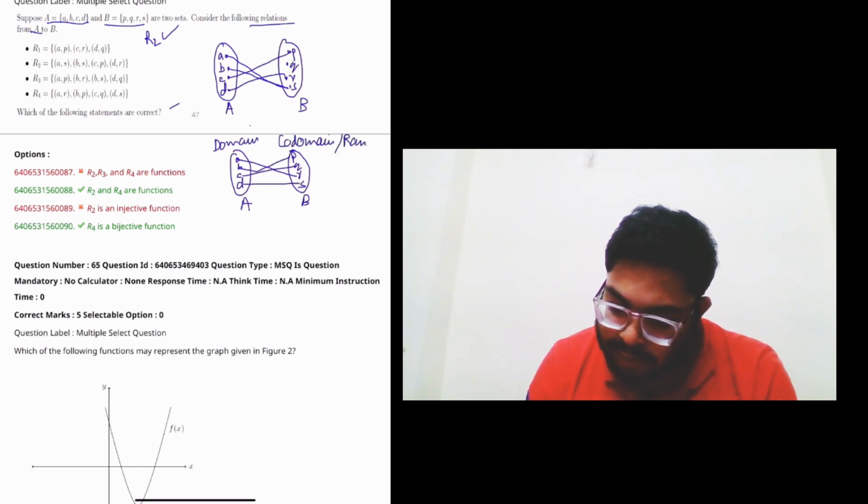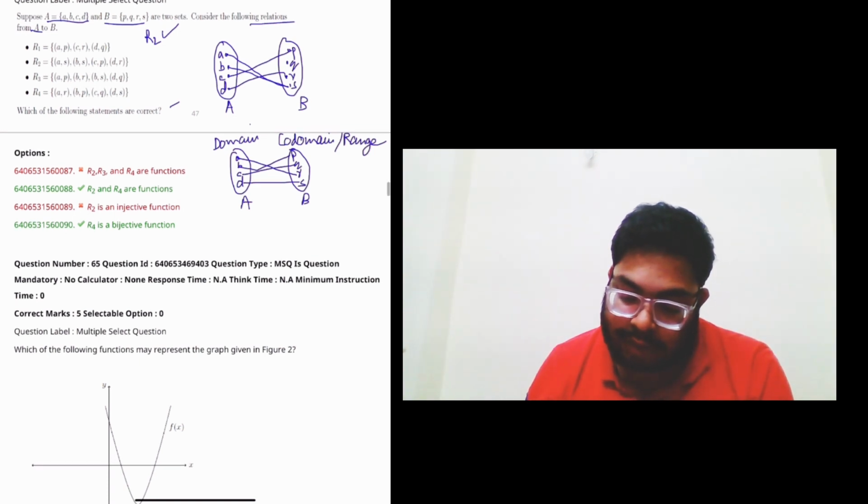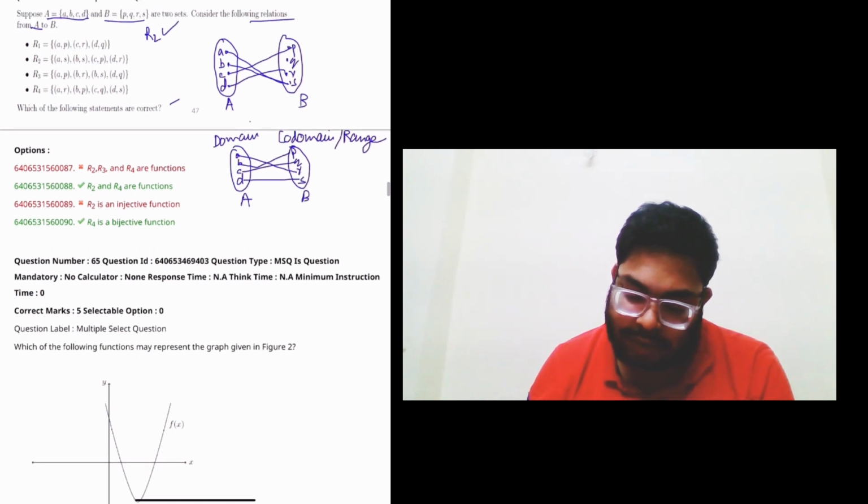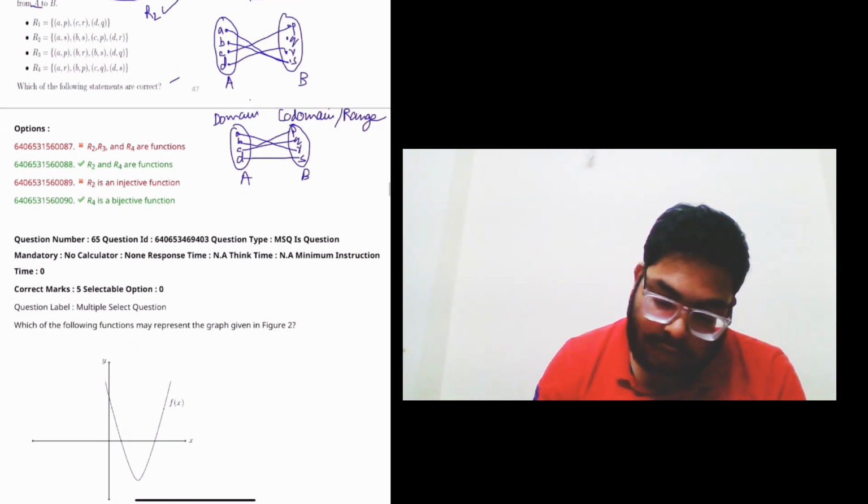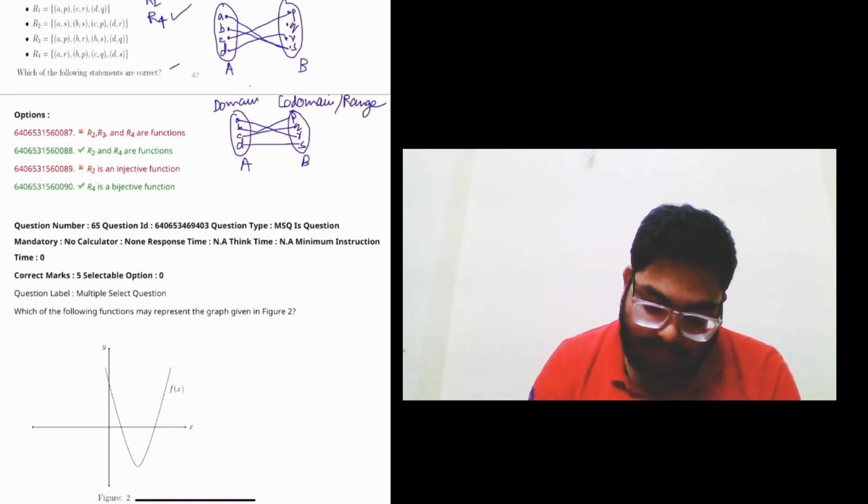There is some difference, but I will not go into detail of this. So this is codomain and range, and all the points in the domain map to exactly one element in the codomain or range. So it is something called a one-to-one function. So here R4 is also valid. So here this one statement is true.